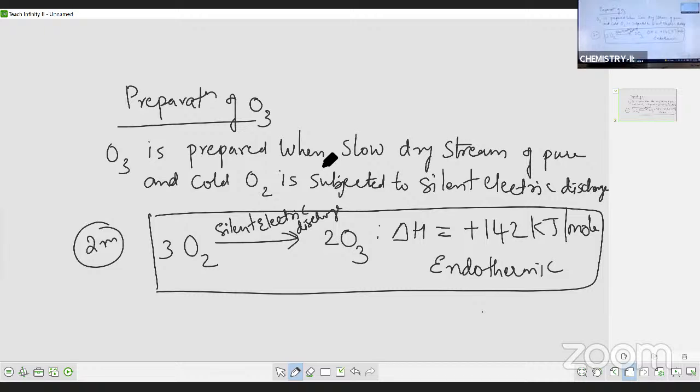Please copy down fast or take the screenshot. Very, very important. Whatever you take up on a given day, practice it the same day, students. Don't keep it pending.